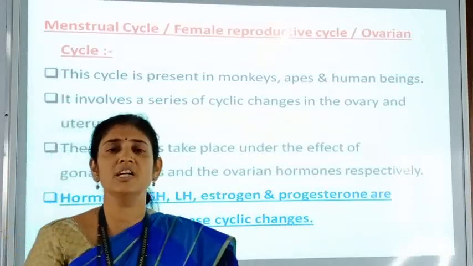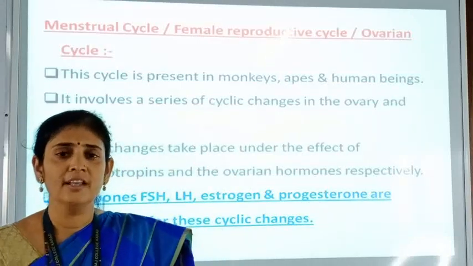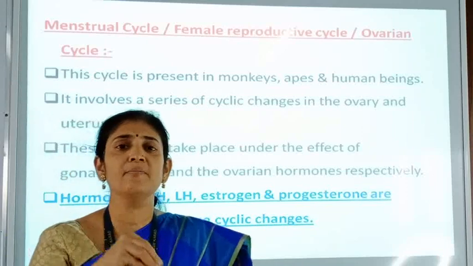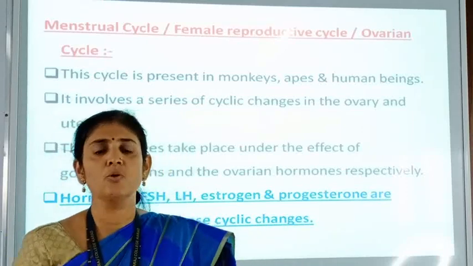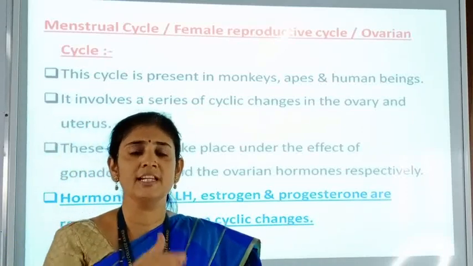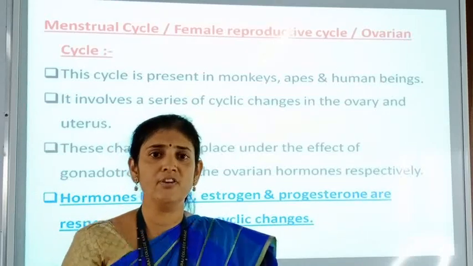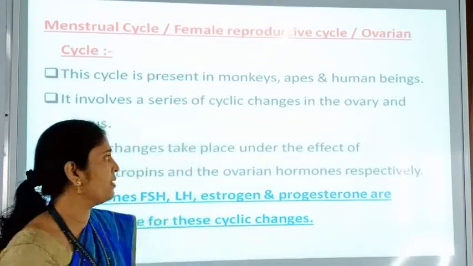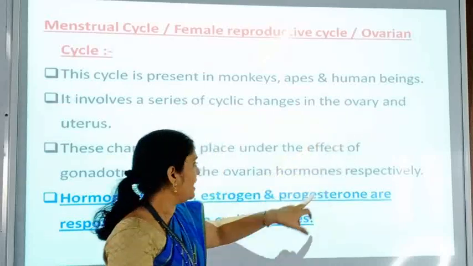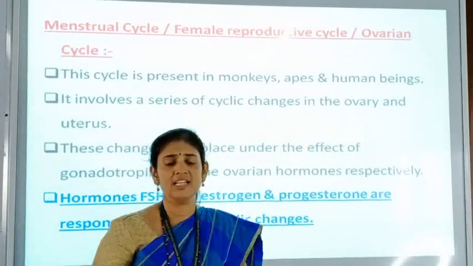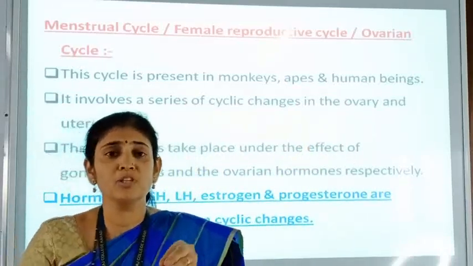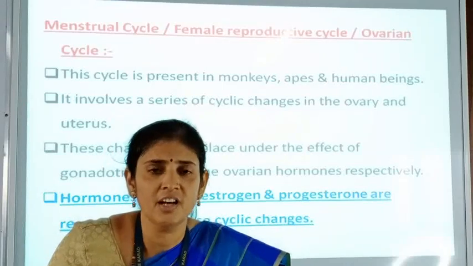Gonadotropins, as we have studied in the control and coordination topic, are secreted by our pituitary gland. By the pituitary hormones, that is gonadotropins, the developmental changes take place in the ovary, and then ovarian hormones are secreted by the ovary, which are responsible for the developmental changes in the uterus.